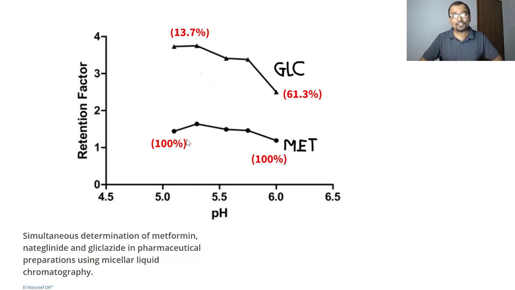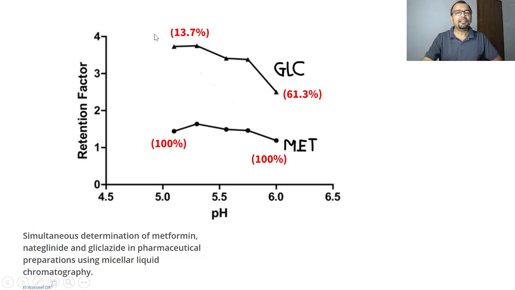There is also no change in the polarity of the metformin, either at pH 5 or pH 6, so there is not much change in its retention. But now let us understand what the percent ionization change will be for the glycoside when the pH changes from 5 to 6.